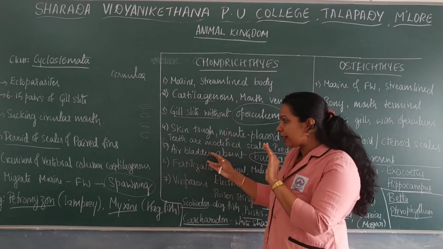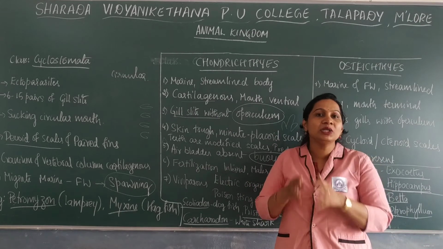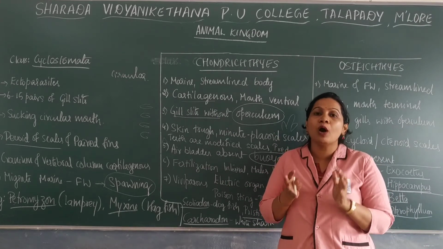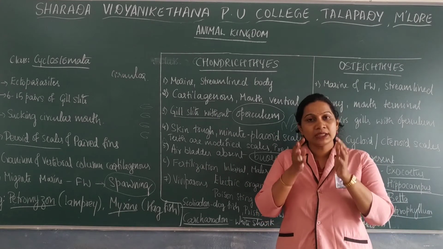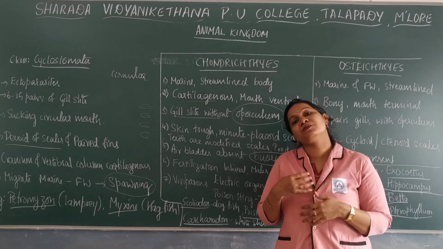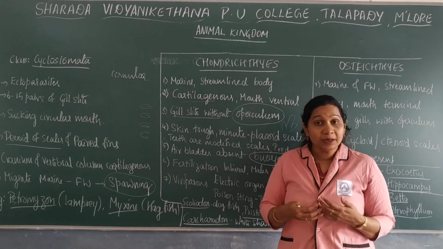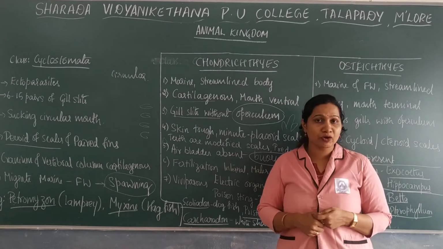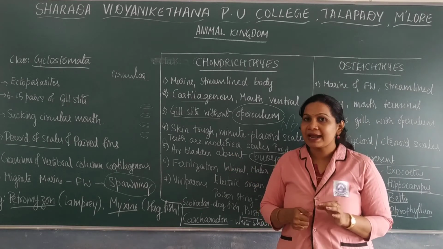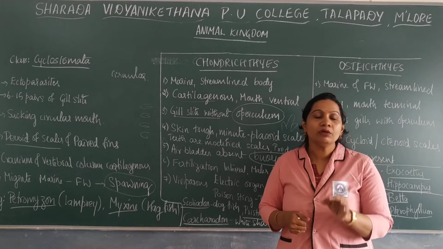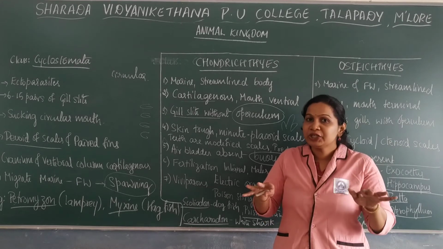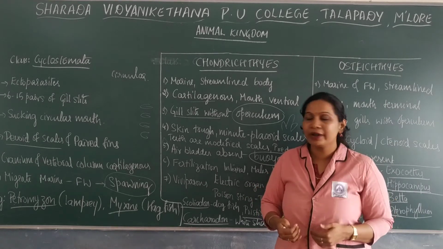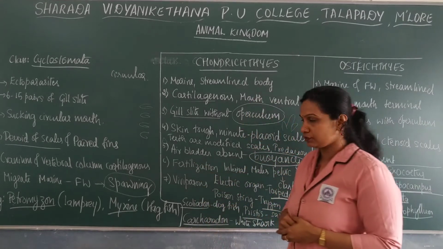So here what happens? These members will be continuously swimming to avoid sinking. They will be continuously swimming, mainly because there is an absence of air bladder. Air bladder is absent. So these members will be continuously swimming to avoid sinking. So that is regarding this.